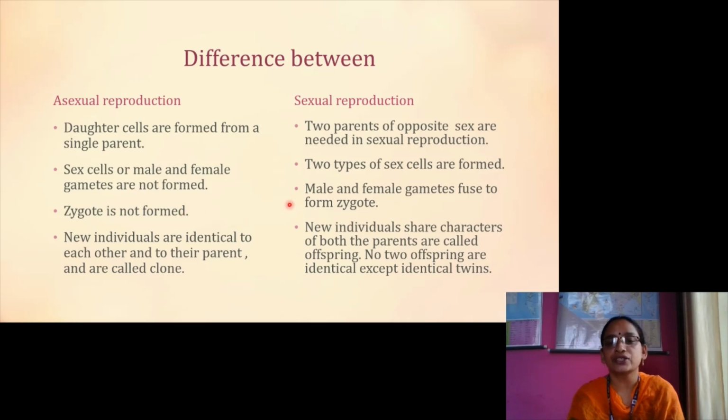In the case of sexual reproduction, male and female gametes fuse to form a zygote. In asexual reproduction, new individuals are identical to each other and to their parent and are called clones. New individuals that share characters of both parents are called offspring. No two offspring are identical except identical twins.